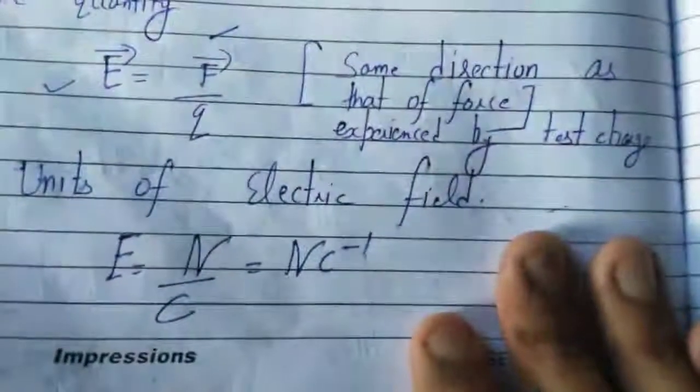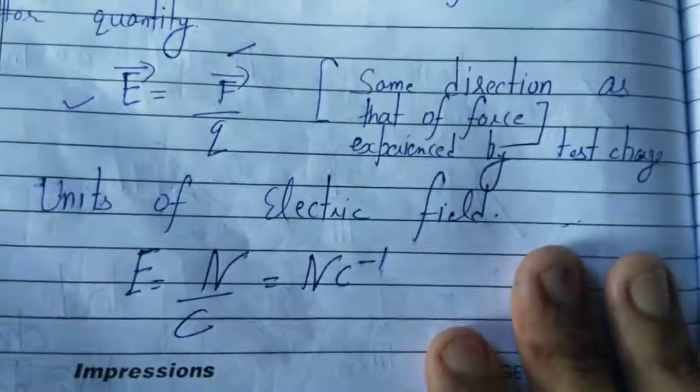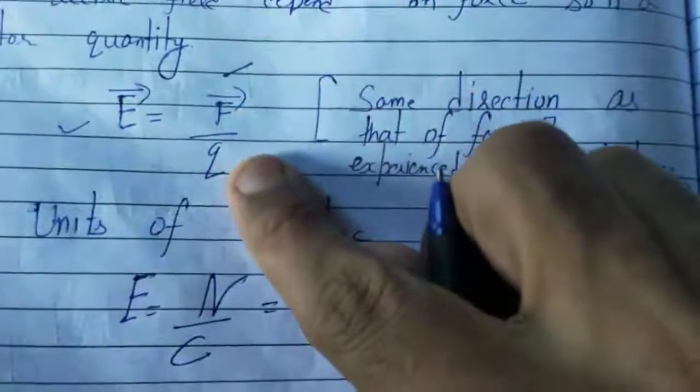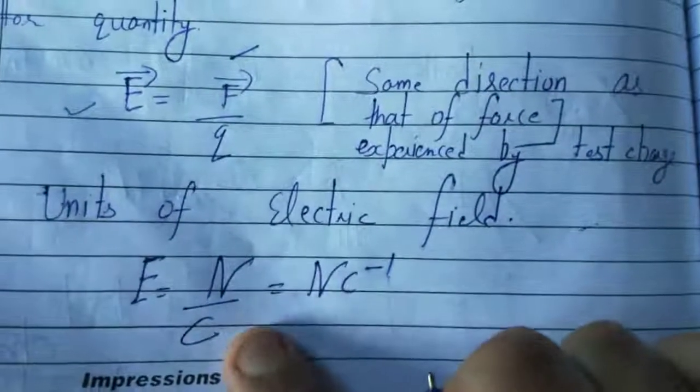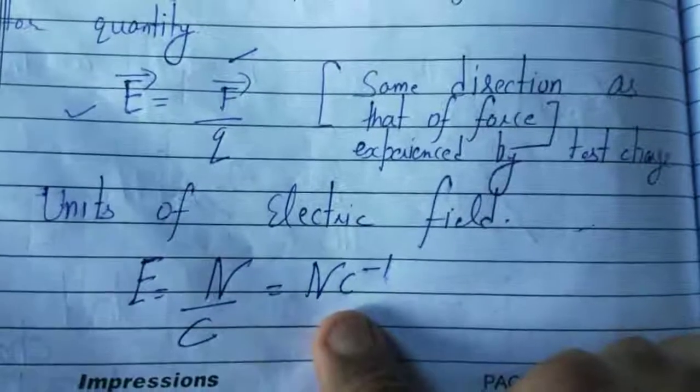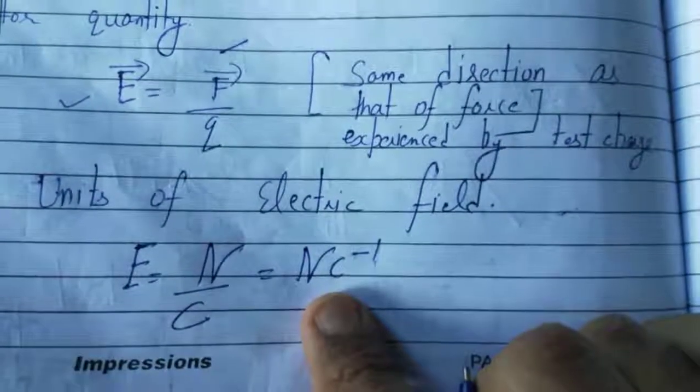Now we will find out the unit of electric field. Put the unit of F and put the unit of q. So what is the unit of force? Newton. What is the unit of charge? Coulomb. So what is the unit of electric field intensity?